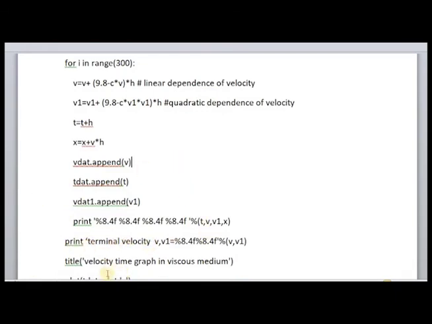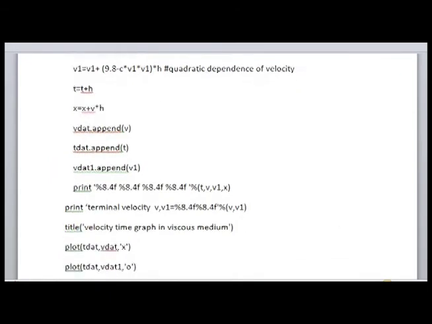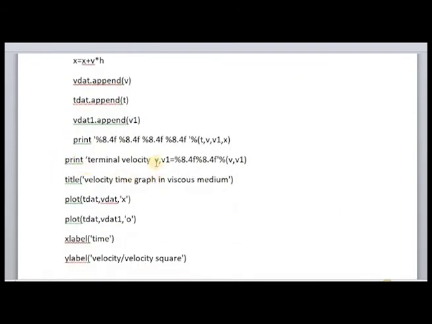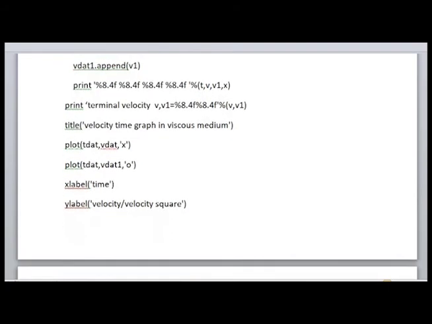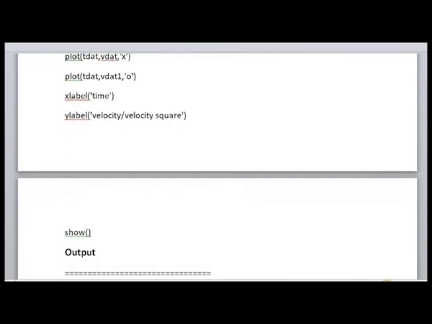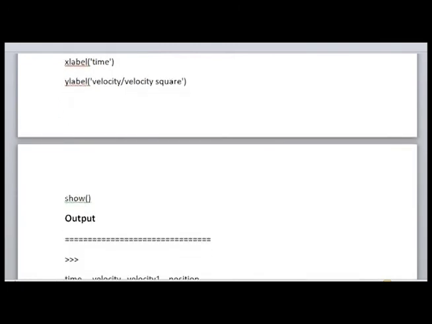Then plot, no need of writing the title and all, you can just simply write plot t versus v graph, plot t versus v1 graph. That is enough. No need of all the statements. You can simply write print terminal velocity v and v1, then plot t dat versus v dat and plot t dat versus v dat 1. That is enough. Okay, no need of writing x label, y label, plots, show and all. Okay, that much is enough in algorithm.